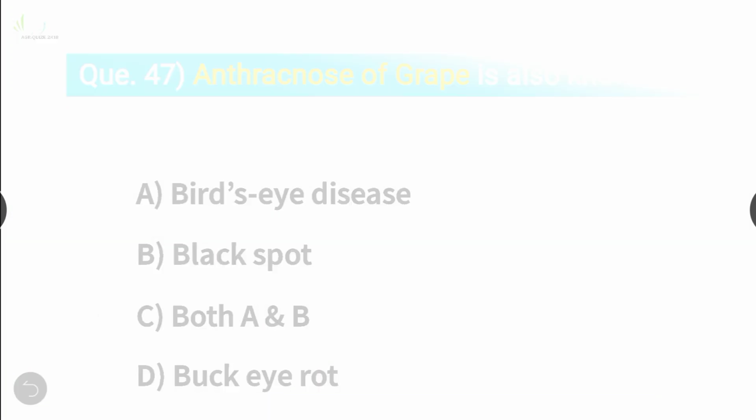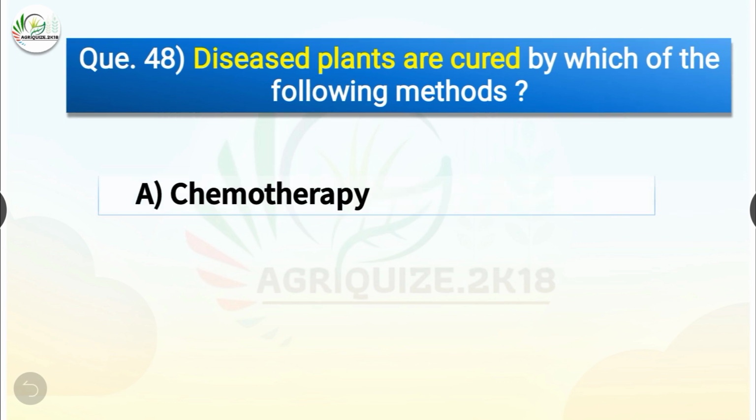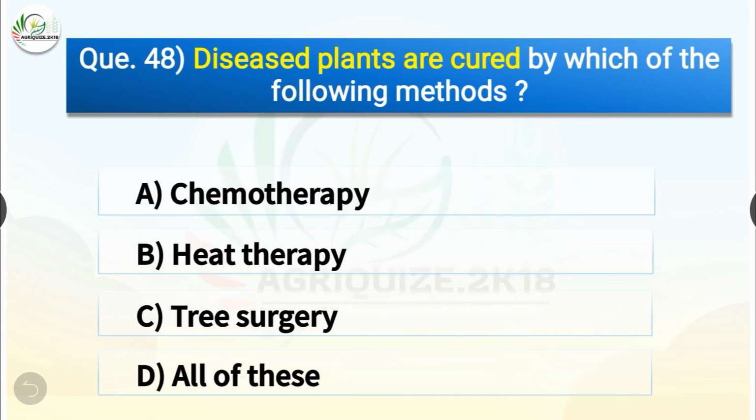Question number 48. Diseased plants are cured by which of the following methods? The options are chemotherapy, heat therapy, tree surgery, or all of these. The correct answer is option D, all of these. So diseased plants are cured by all the three methods, which are chemotherapy, heat therapy and tree surgery.